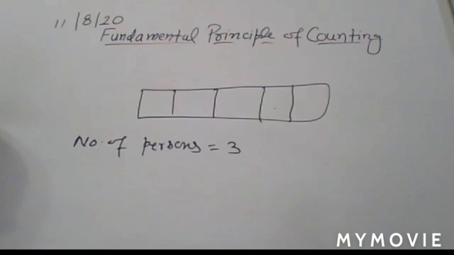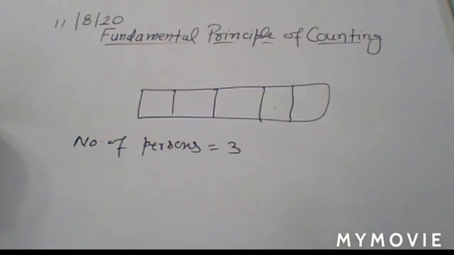Understand? So you have to write in this way. Yes, right. Next question.